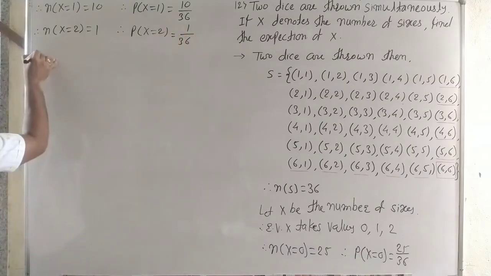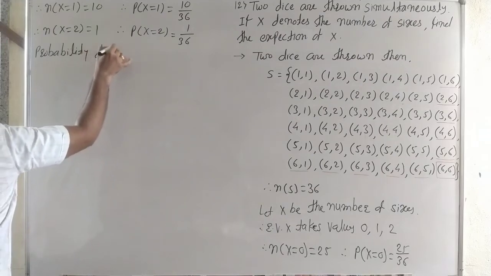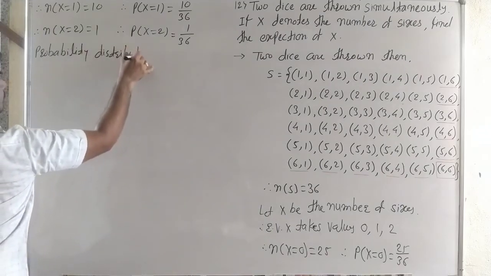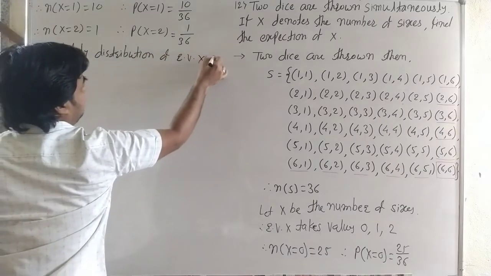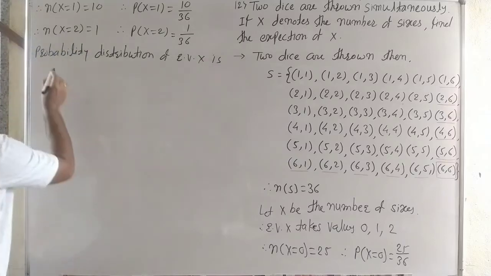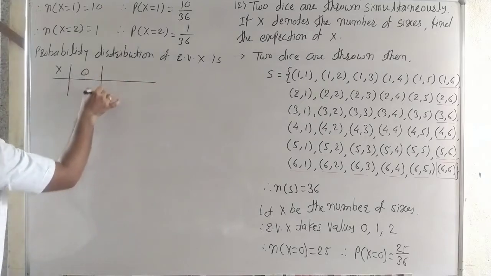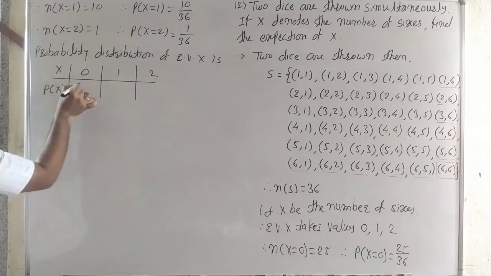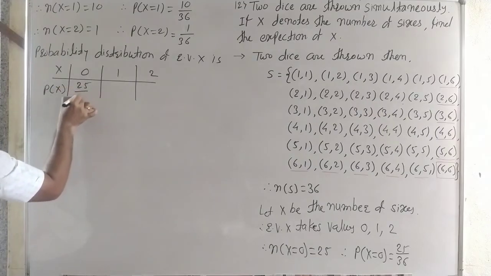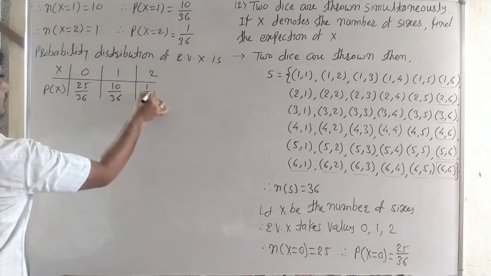Therefore the probability distribution of random variable X, the number of 6s: X is 0, 1 or 2, and the probability of X is 25 by 36, 10 by 36 and 1 by 36.